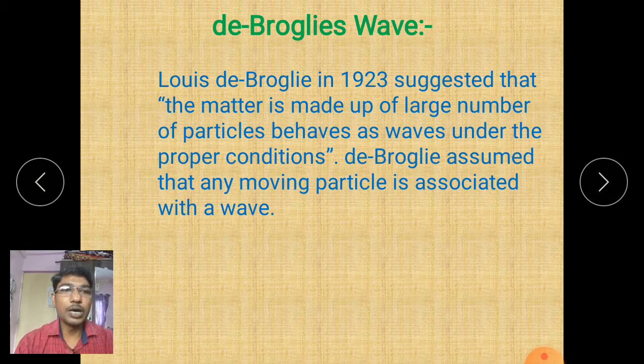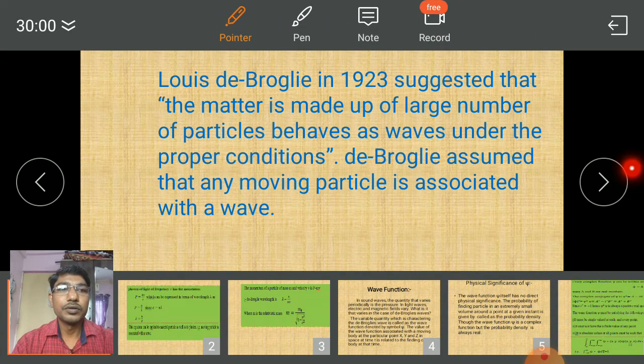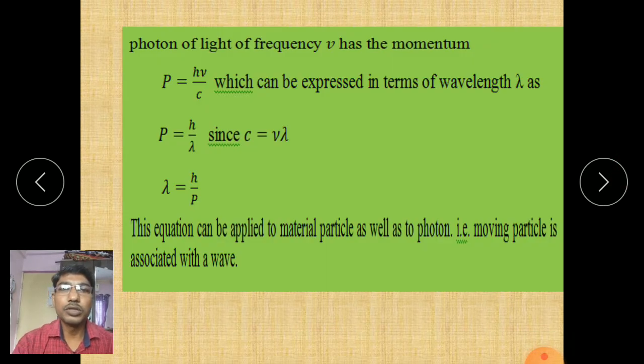Now, the photon of light of frequency nu has momentum p equal to h nu upon c, which can be expressed in terms of wavelength lambda. Therefore, p is equal to h by lambda, since c is equal to nu lambda. Therefore lambda is equal to h upon p. This is the de Broglie wavelength.